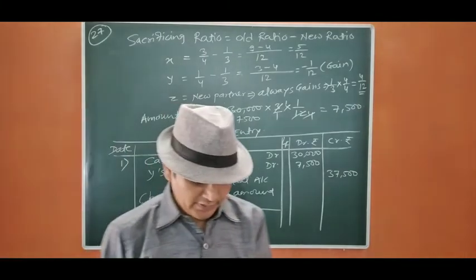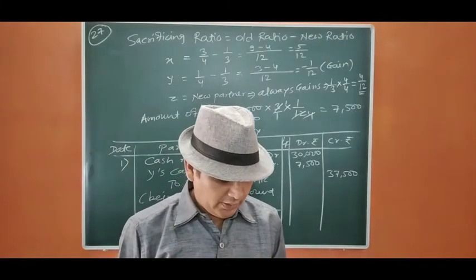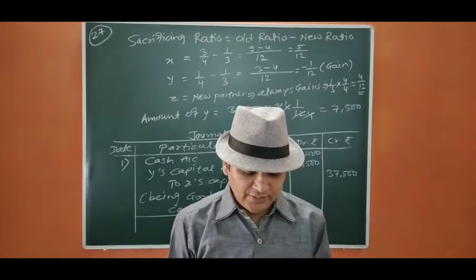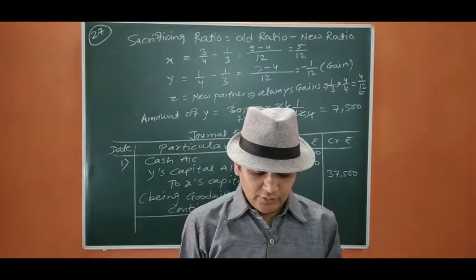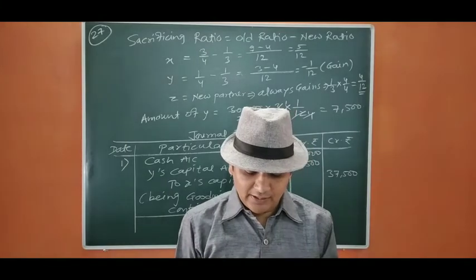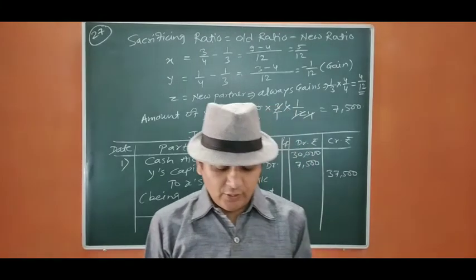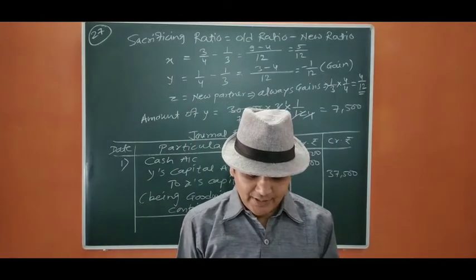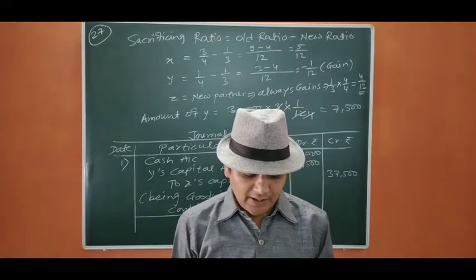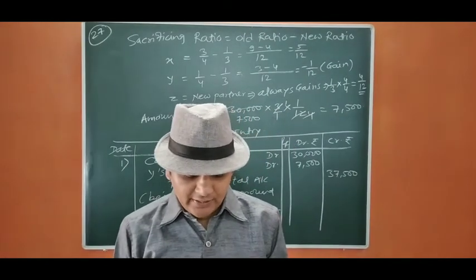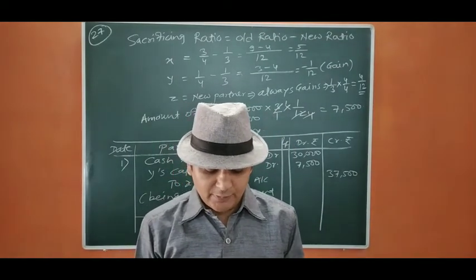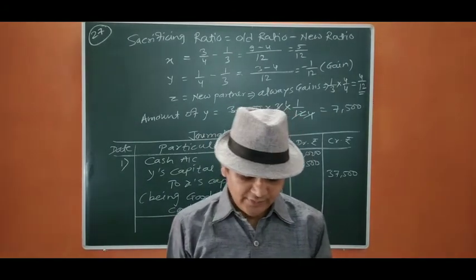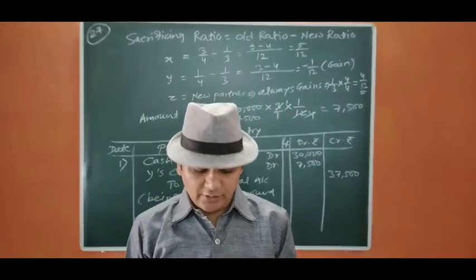Now we move to the next question. Question number 28. Anshu and Parul are partners sharing profits in the ratio of 3:2. They admitted Payal as partner for 1/4 share in the profit on 1st April 2019. Payal brings 5 lakh as capital and her share of goodwill by cheque. It was agreed to value the goodwill at 3 years' purchase of average profit of last 4 years. The profits are given. Additional information is also given.